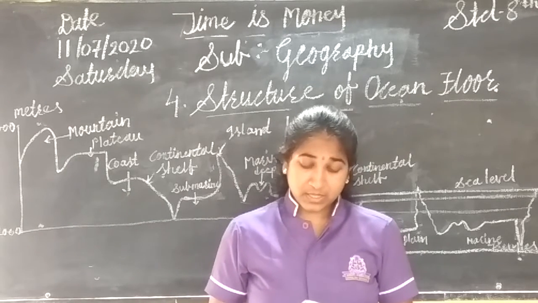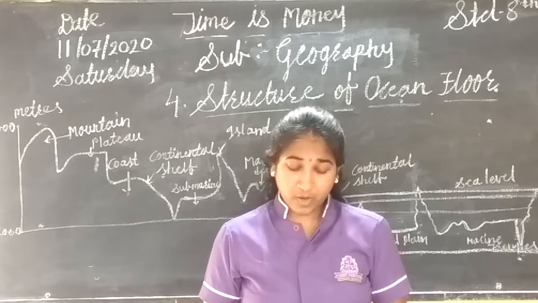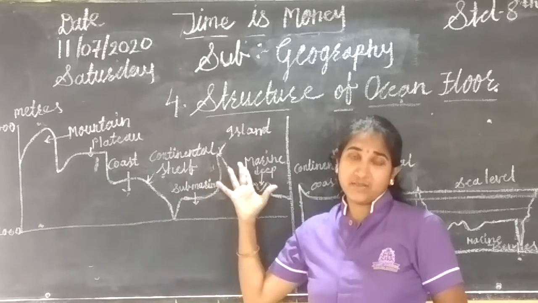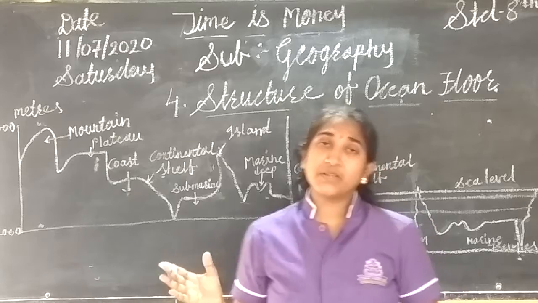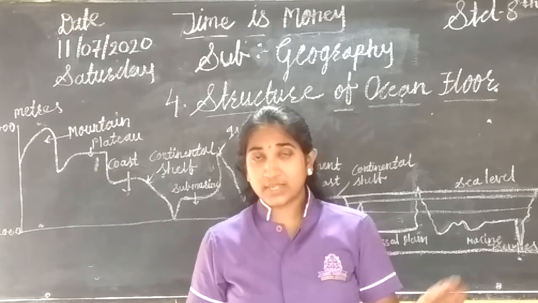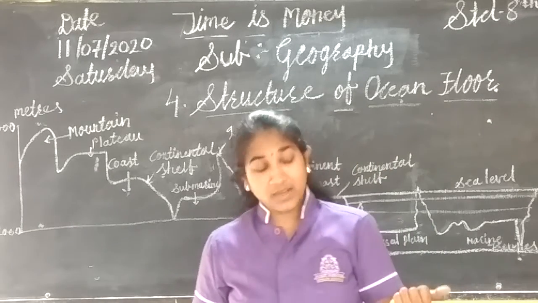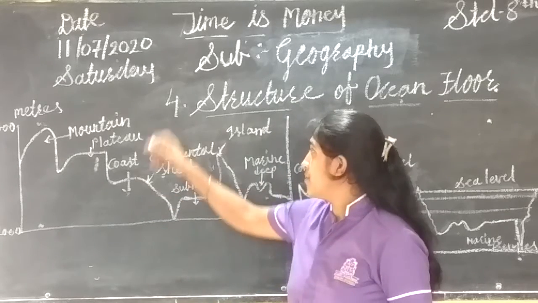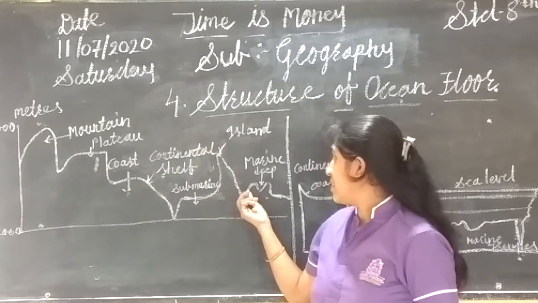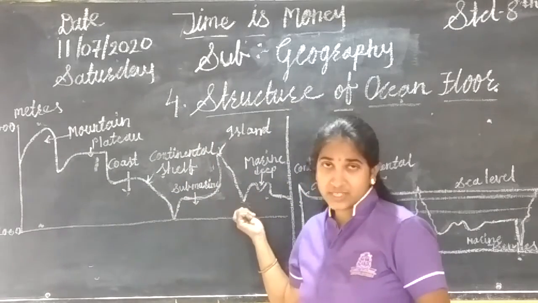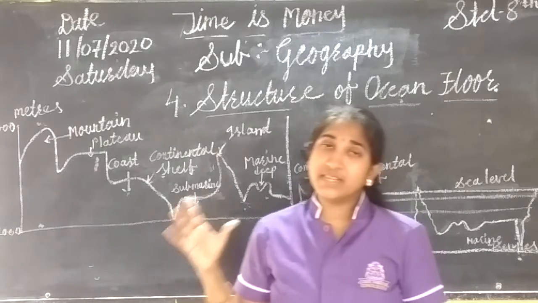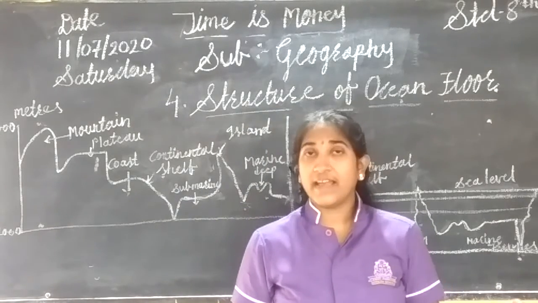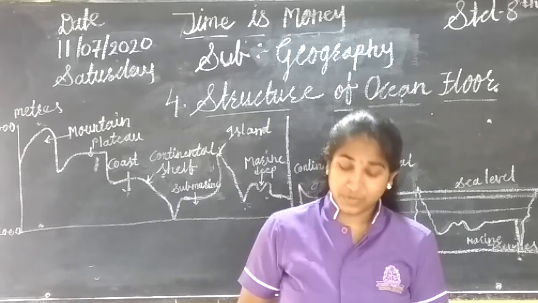What parameters were used for classifying the landforms on the earth? To classify the land of the earth, they use the altitude and shape of the land, such as whether it is a peak going up or going down, like the trenches. So the shape of the land and altitude are the parameters used.